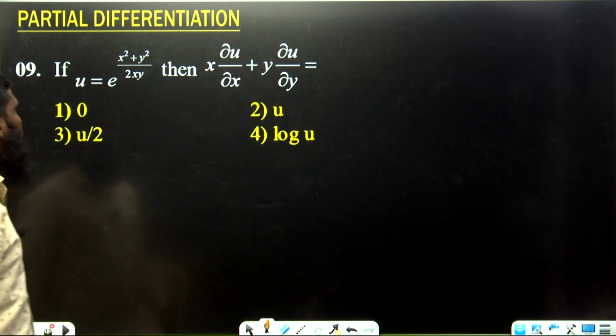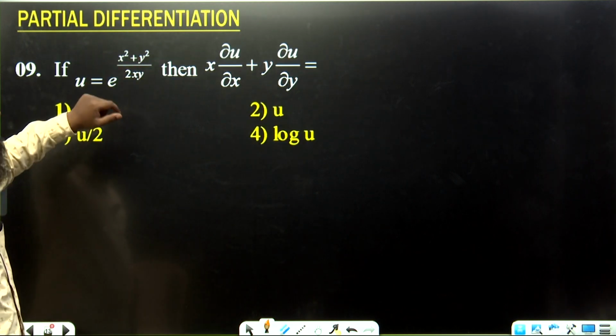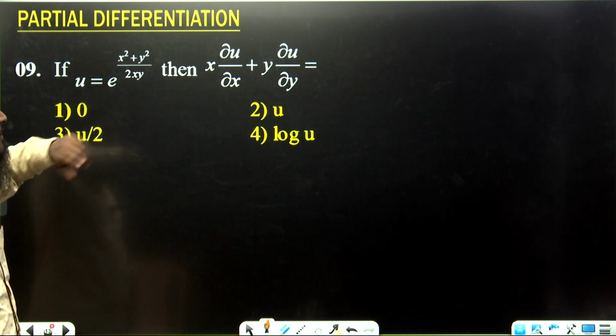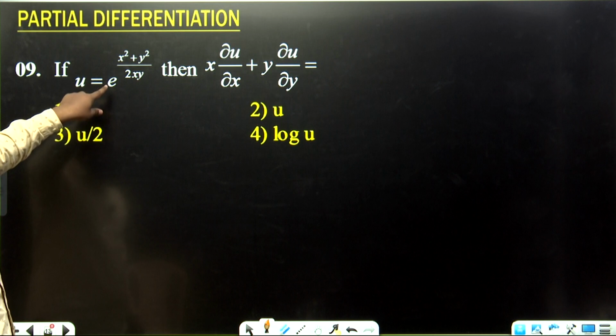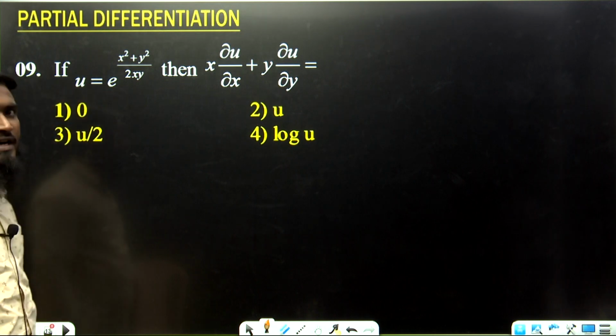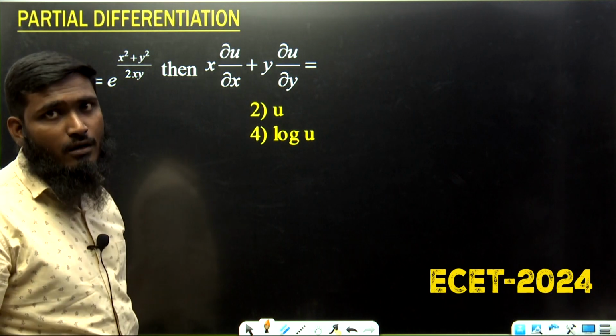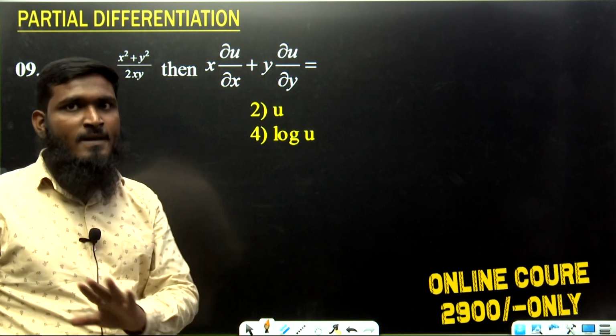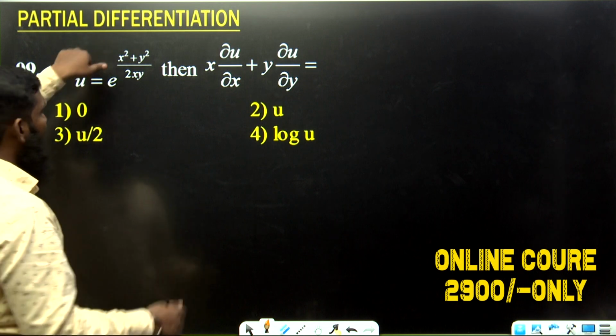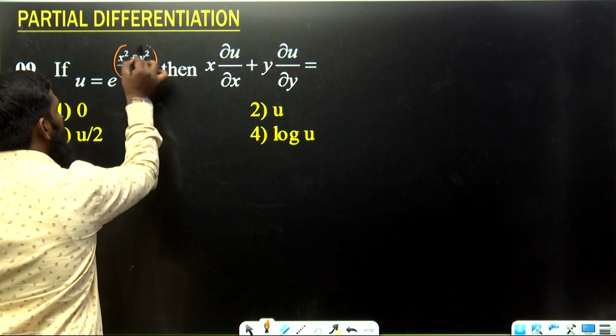Okay. Next part. If u is equal to e power (x square plus y square) divided by 2xy, then x into dou u by dou x plus y into dou u by dou y. Okay. Now in this, again we are having e in exponential form. If you are sending it to the other side, it will become log. Log we are sending to the other side, it will become e power. So over here also we are sending this part. But let us see this lambda value. First we have to concentrate on lambda value.